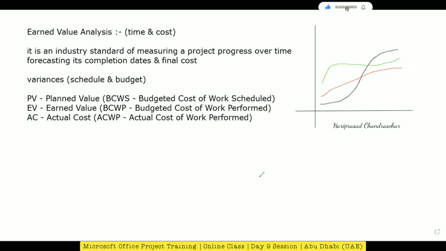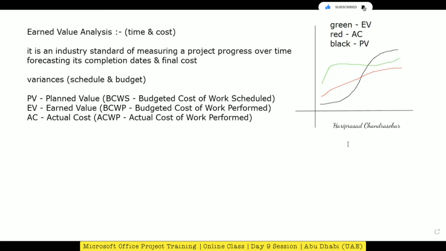For example, green we can call EV, red we can call AC, and black we can call PV. So the S curve will be like this actually. I'm just putting the legend, for example.